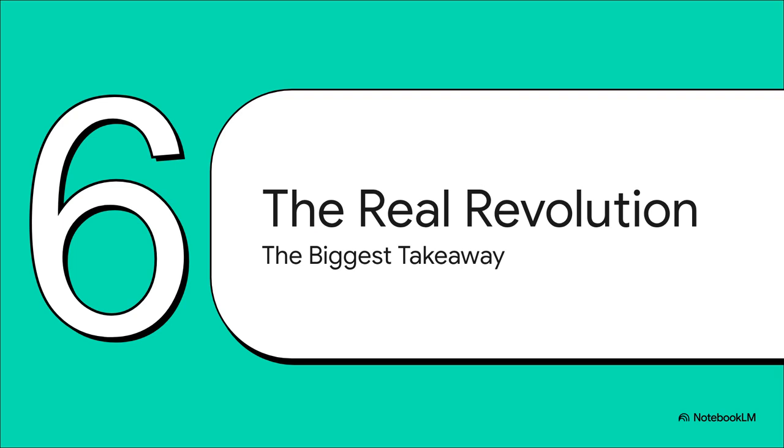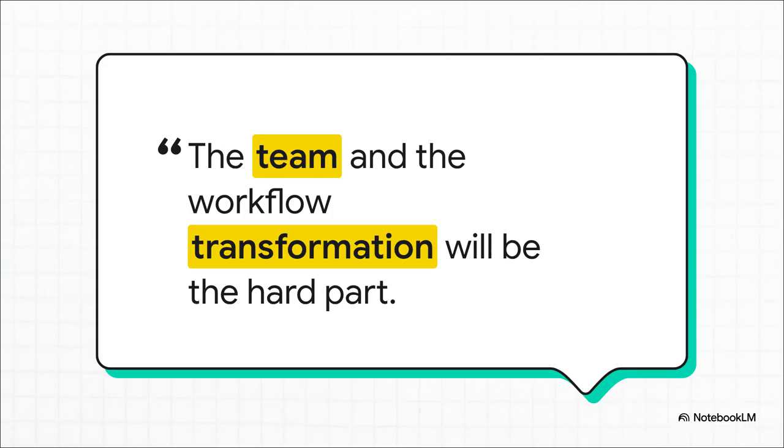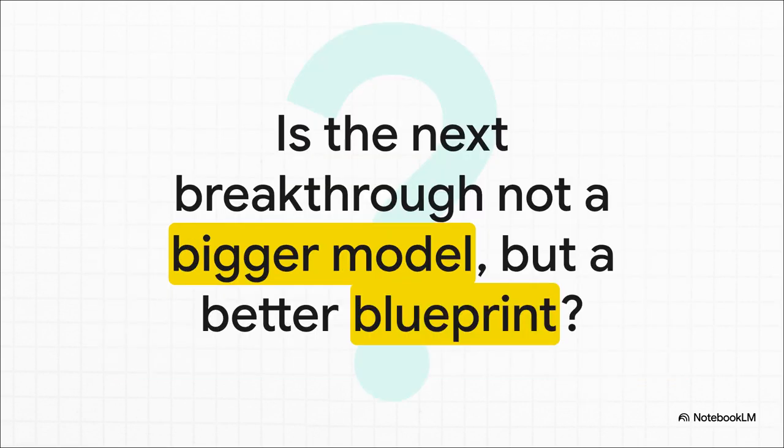So, after seeing all of this, what's the single biggest thing to take away? What is the real revolution that's happening here? Well, the deepest insight is this. The real competitive advantage isn't about just sitting around waiting for bigger, more powerful AI models to show up. It's about fundamentally transforming how our teams work with the models we have right now. The technology is the easy part. The hard part is the human part. And that leaves us with this final, really provocative thought. Maybe the next great leap forward in AI capability won't come from a new model with 1 trillion more parameters. Maybe it'll come from us, perfecting the architectural blueprints we give them to build from.